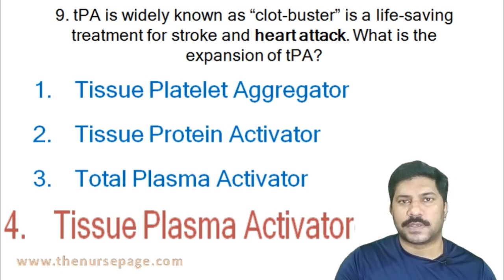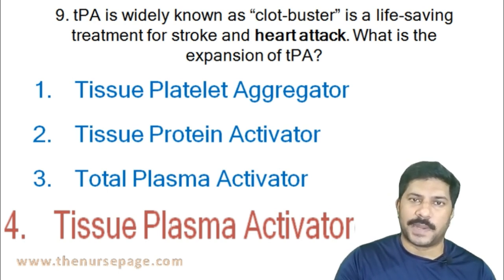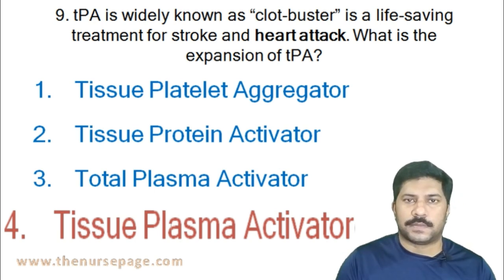TPA is used for thrombolysis therapy immediately after diagnosing a heart attack due to atherosclerosis or any blood clots. In the same way, in stroke due to atherosclerosis, we also use TPA. Thrombolysis therapy with TPA will help to resolve the clot or the clog formation due to the blood clots.